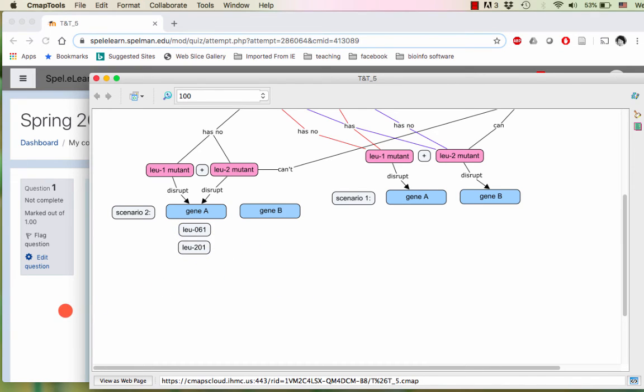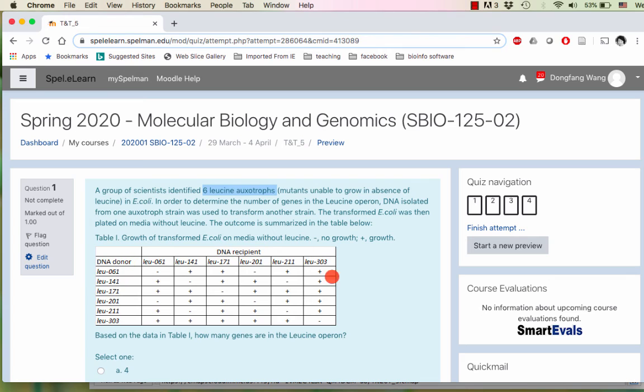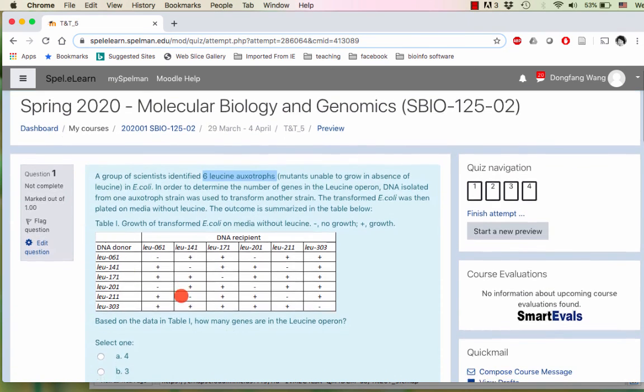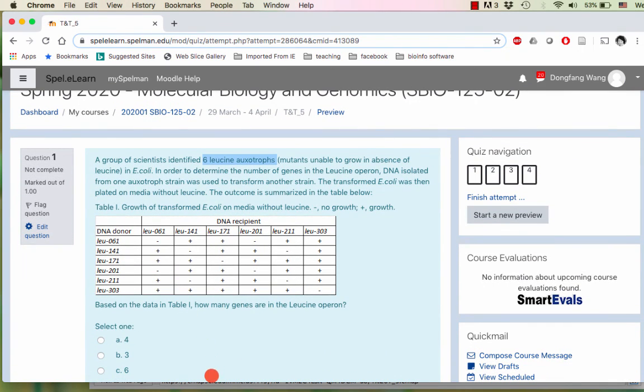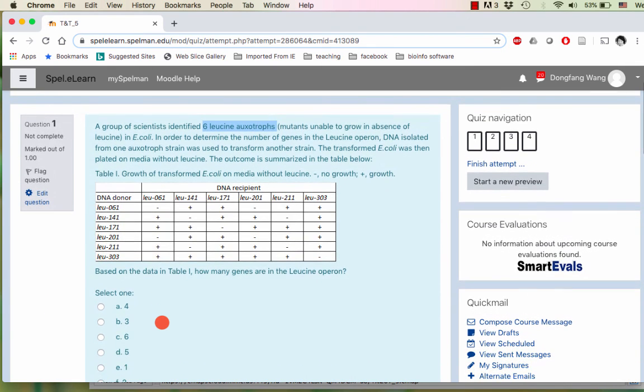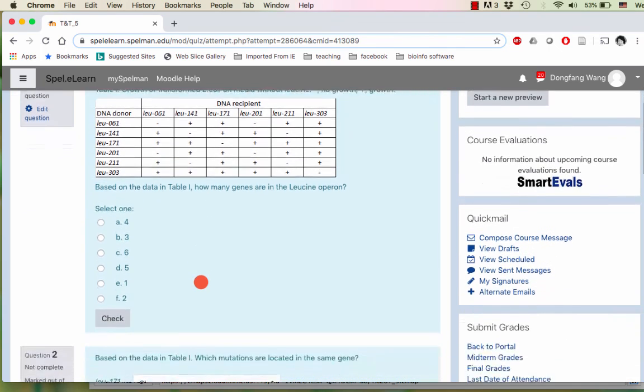So for the first question, you're going to go through this table and group the 6 mutants into groups like this. A group, which is basically a gene, could contain 1 mutation, 2 mutations, or perhaps 3 mutations. And once you're done with this grouping, the number of groups you have is the number of genes that are present in this operon.